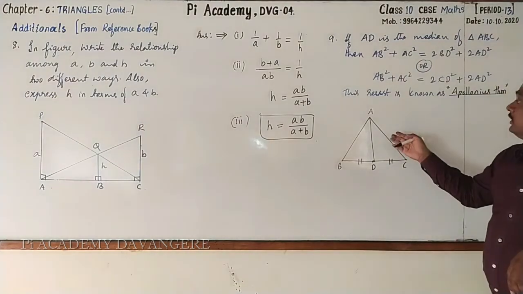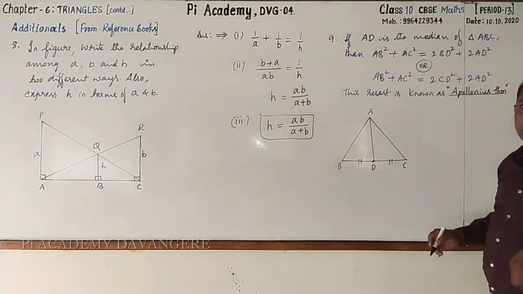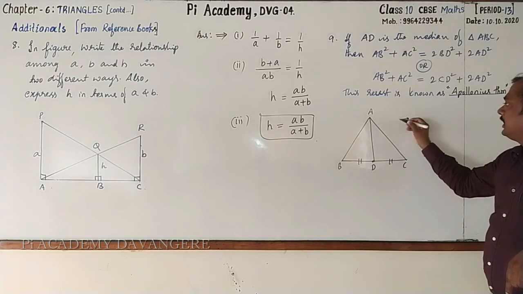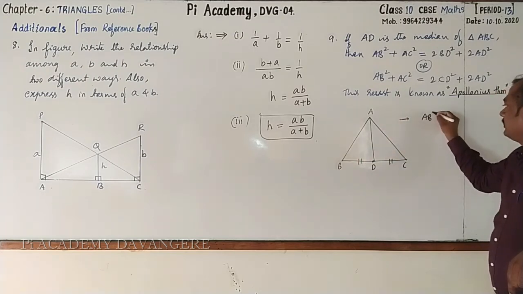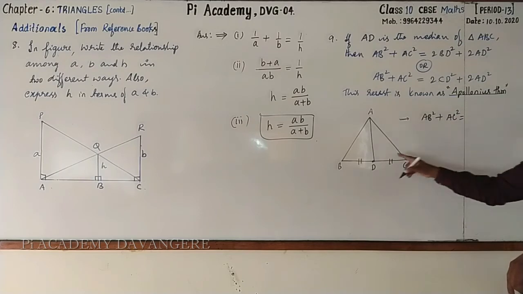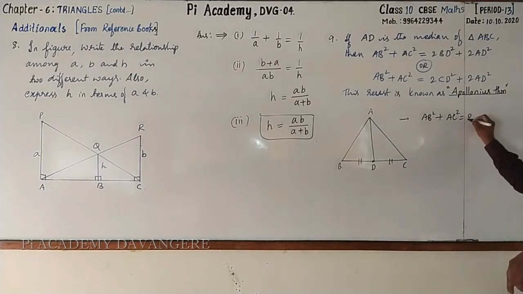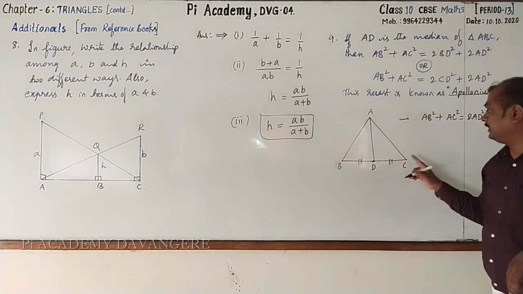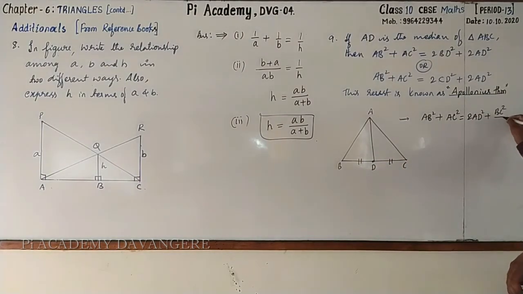What is the result with respect to the median of a triangle? We have proved that AB square plus AC square equals 2 times median square AD square plus BC square by 2. This is the result we have got, right?